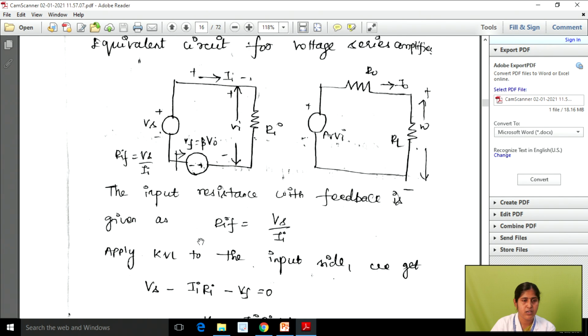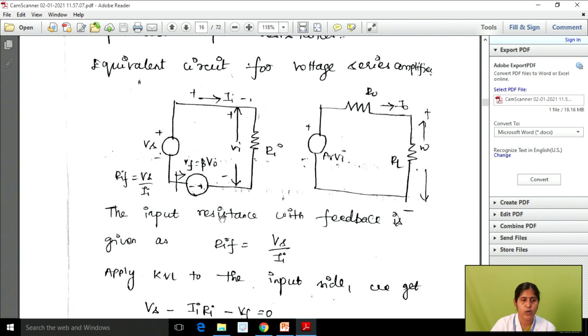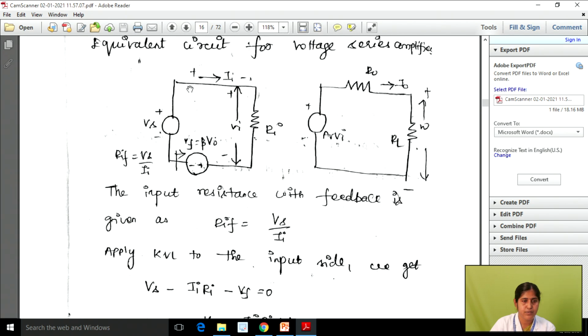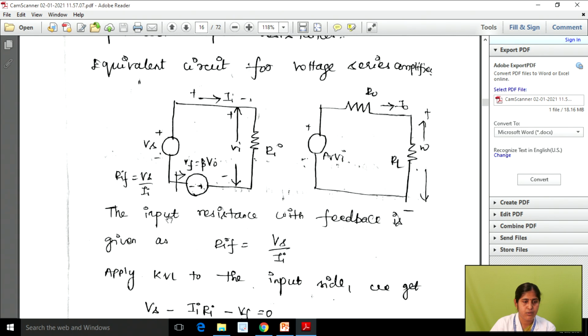Kirchhoff voltage law: the sum of potential drops is equal to the sum of potential rises. Potential here means voltage sources. From this first circuit we can find the R_if. Apply KVL to the input side. When we apply KVL, what is the expression? See here, this is minus to plus, so it is a potential rise.